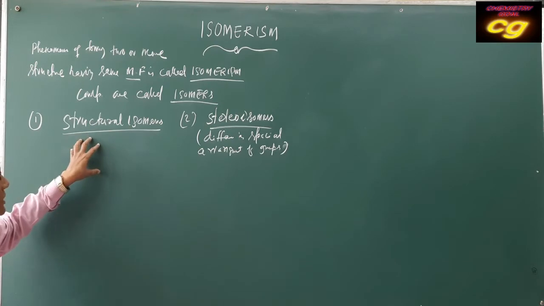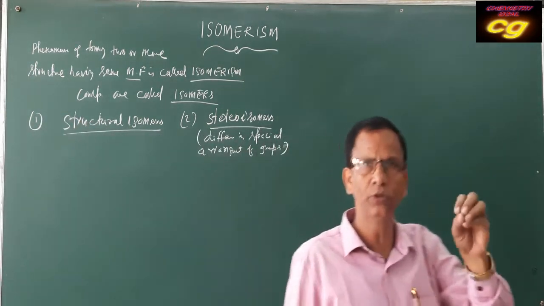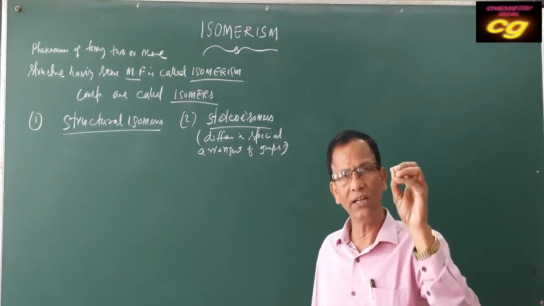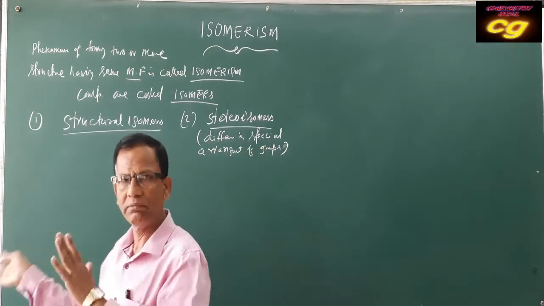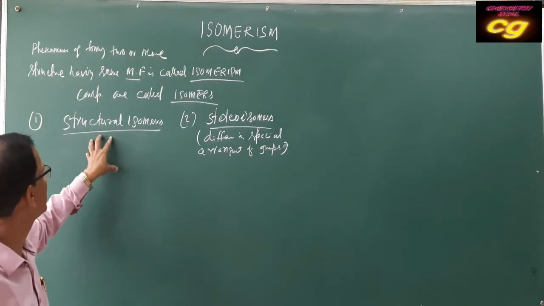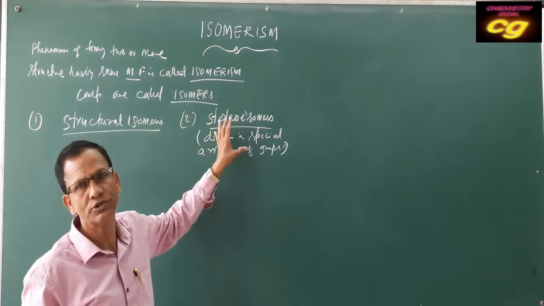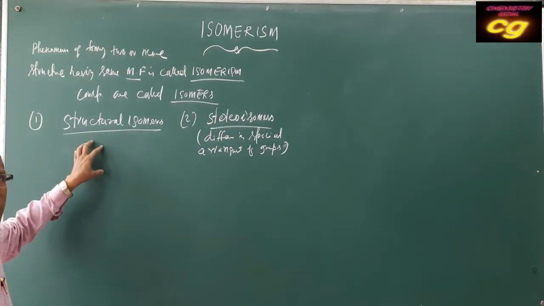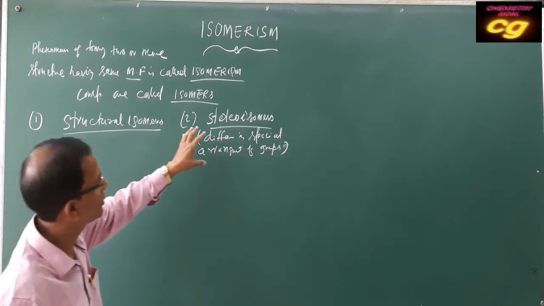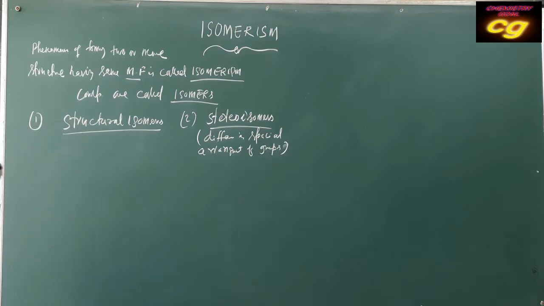But in structural isomers, only the arrangement within the molecule differs. We can say it is two-dimensional. A two-dimensional arrangement is called structural isomerism, and a three-dimensional arrangement is called stereoisomerism. Here atoms and groups are rearranged, and here also atoms and groups are rearranged, but in 3D space. So this is the difference between structural isomers and stereoisomers.